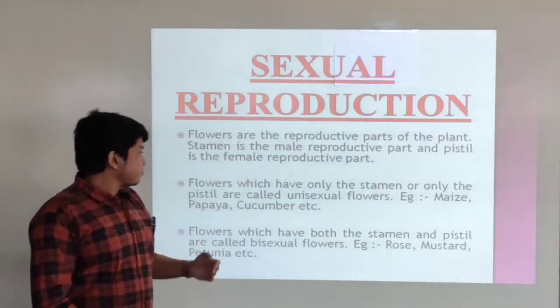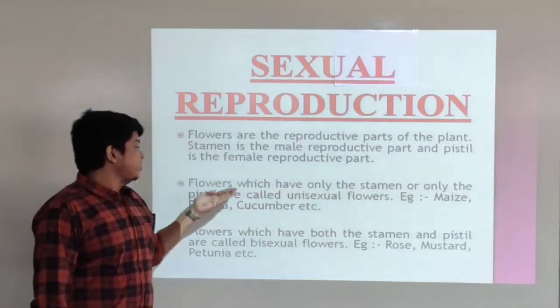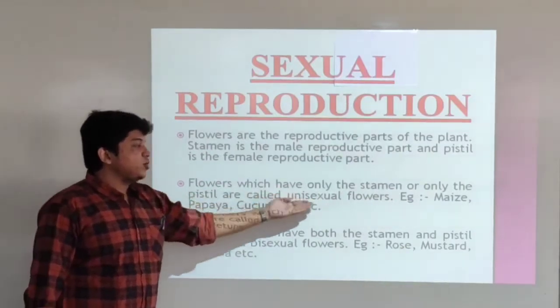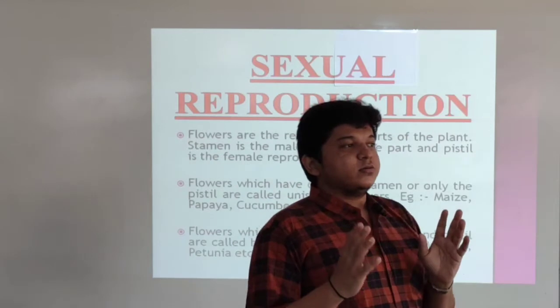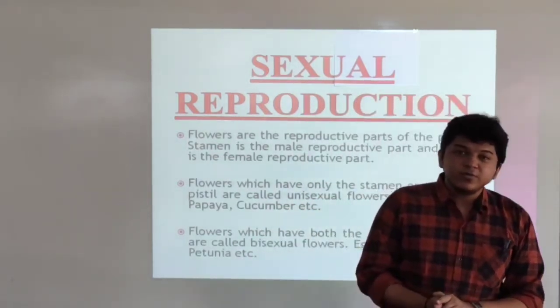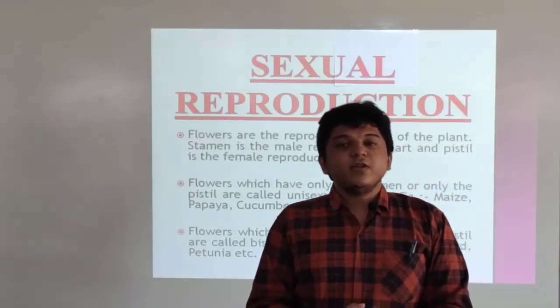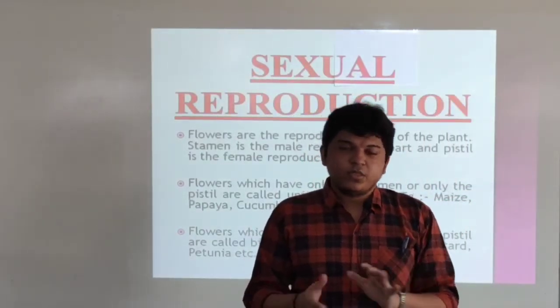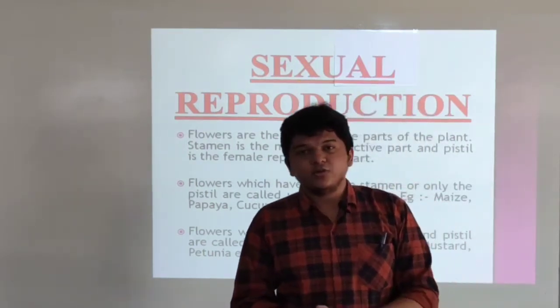First of all, flowers which have only the stamen or only the pistil are called unisexual flowers. Suppose pistil is there. It is the female reproductive part, so it will be a unisexual flower. And suppose if the stamen is there, stamen is the male reproductive part.